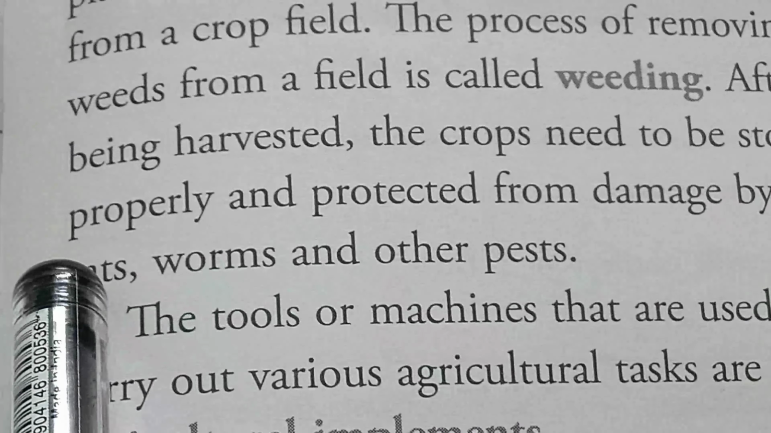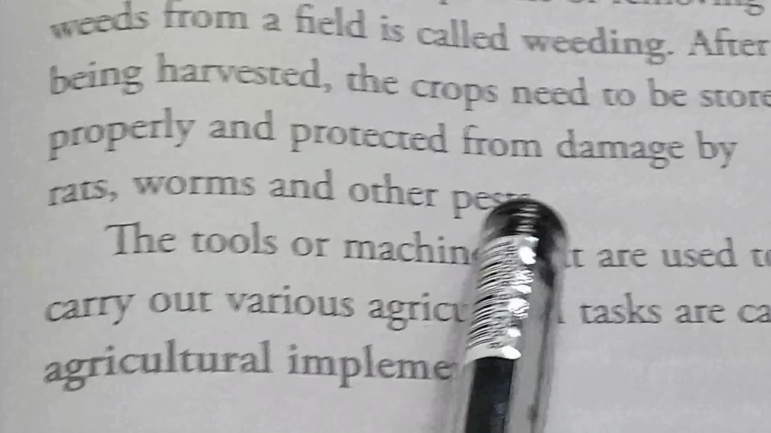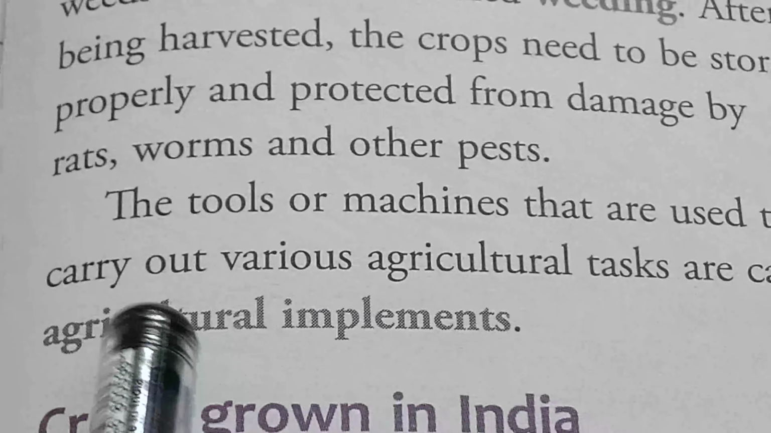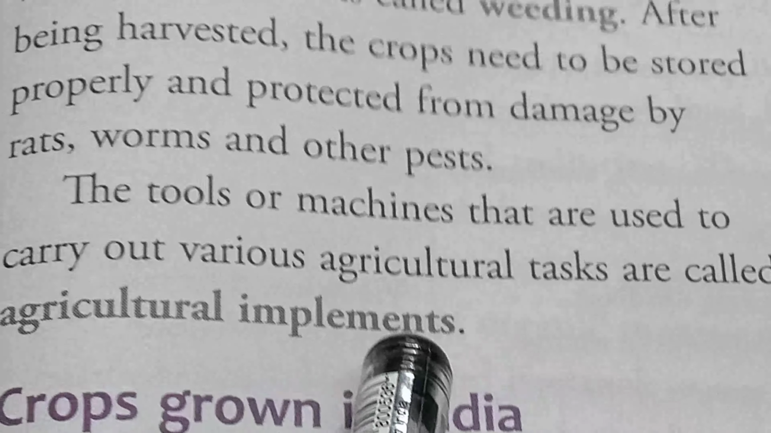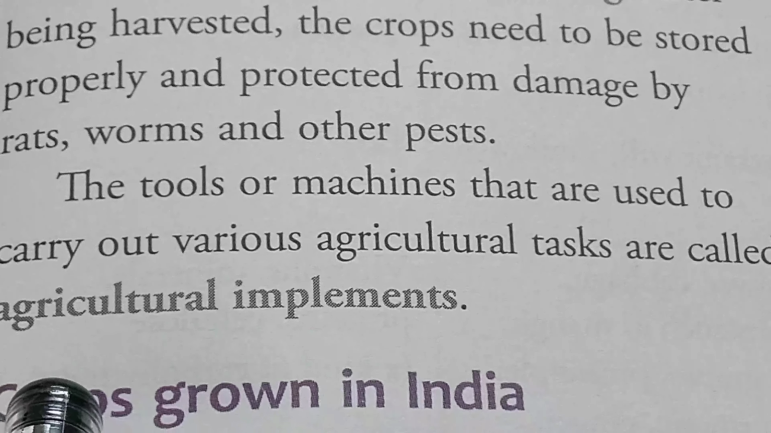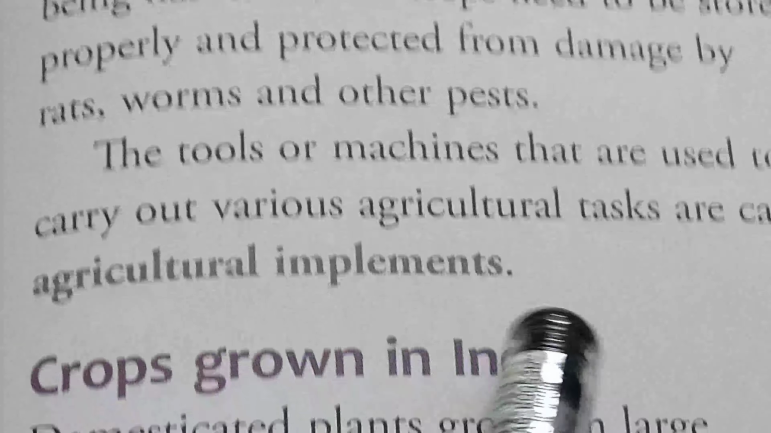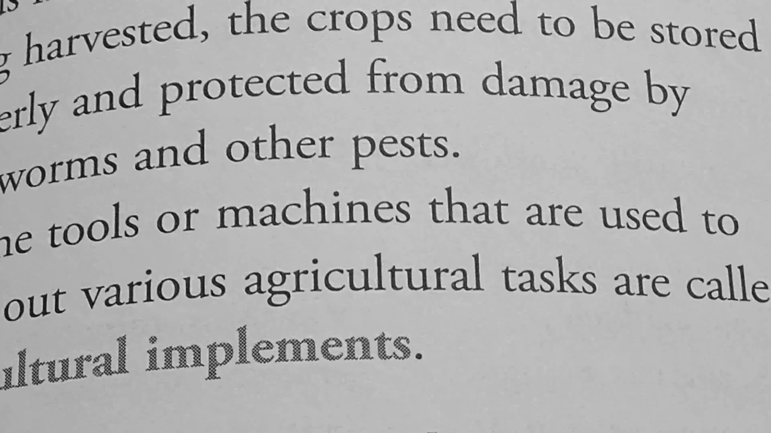After being harvested, the crops need to be stored properly and protected from damage by rats, worms and other pests. The tools or machines that are used to carry out various agricultural tasks are known as agricultural implements. So normally the tools or machines used for agricultural purposes are known as agricultural implements. So students, hope all of you understood. So for today, up to this portion.